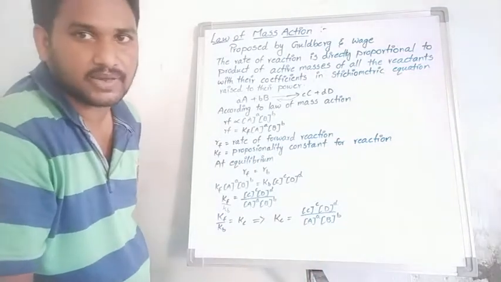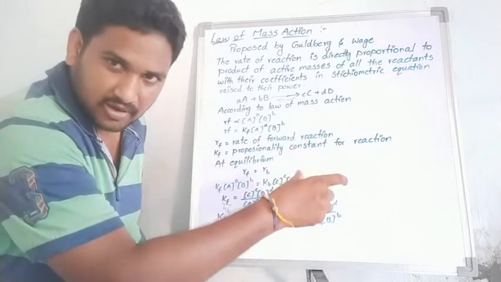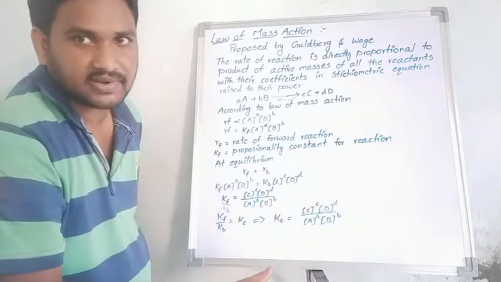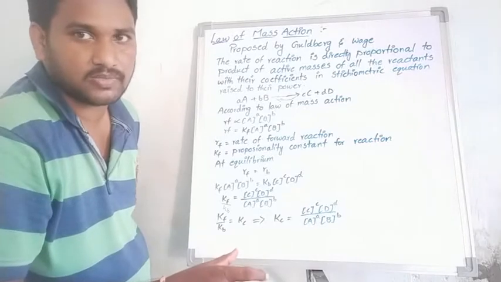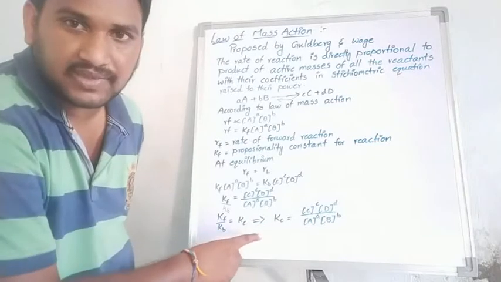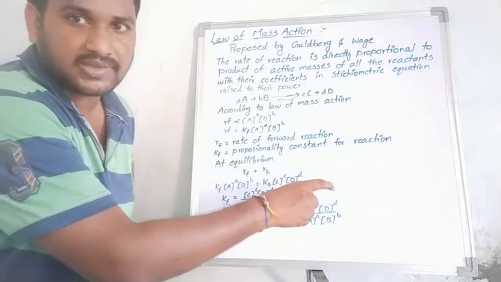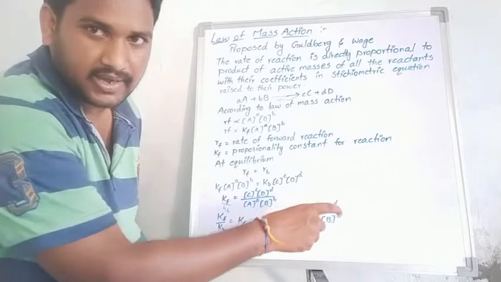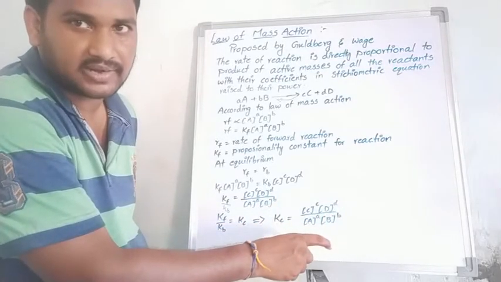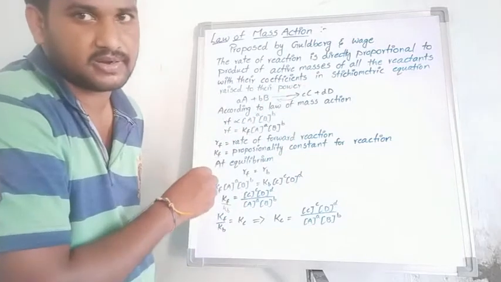In the equilibrium constant, Kc is equal to the concentration of products by the concentration of reactants. That is the most important point, students. I repeat once again: Kc equals the concentration of products by the concentration of reactants, with their coefficients raised as powers.